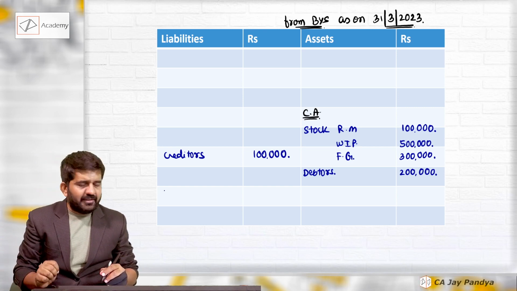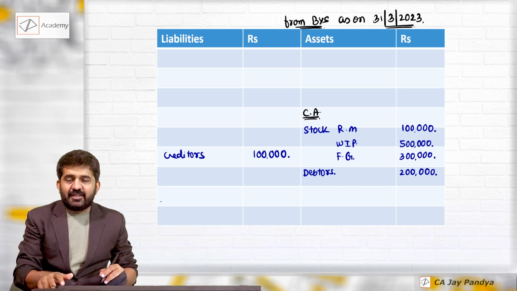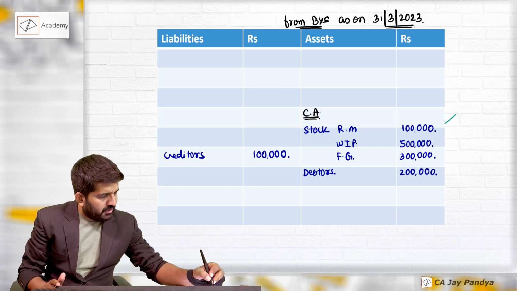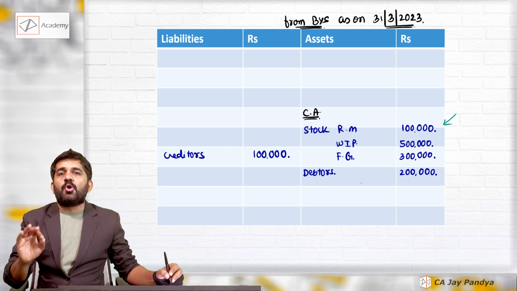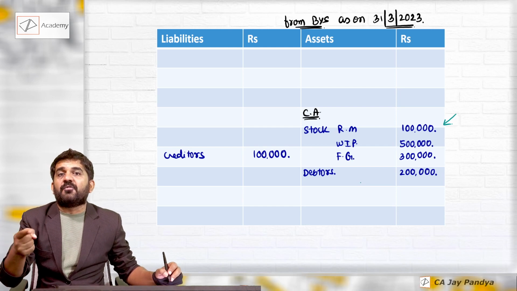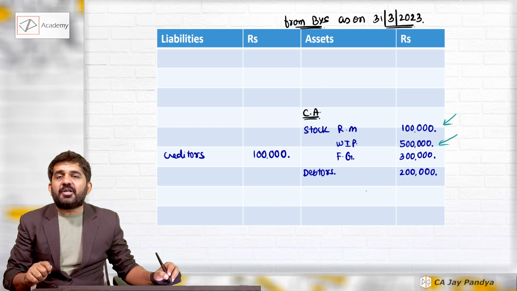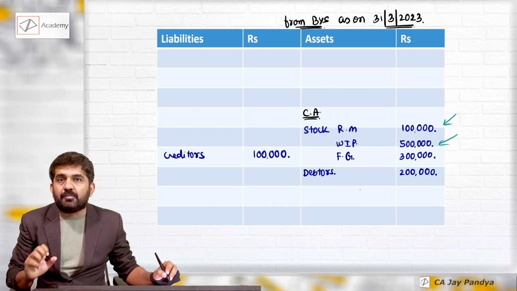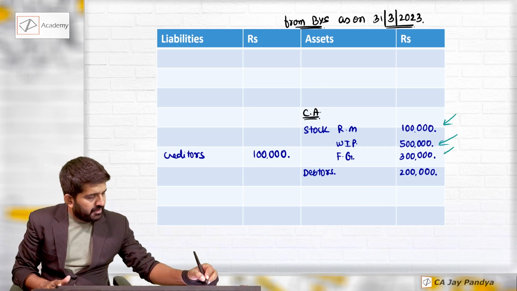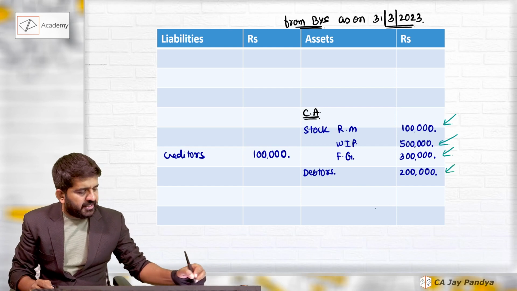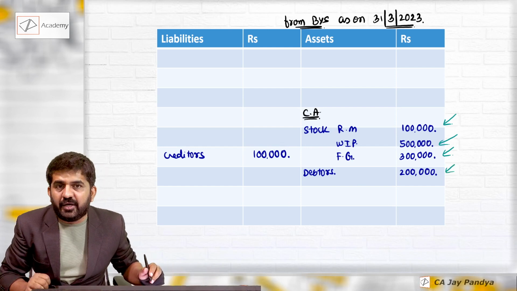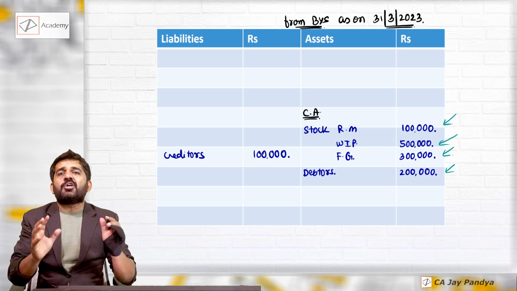Try to understand. From seeing this, I know that 1 lakh rupees is blocked in my raw material as on 31st March. 5 lakh rupees is blocked in my WIP as on 31st March. This money is not recovered. 3 lakhs rupees in finished goods and 2 lakhs rupees in debtors are blocked in my business.